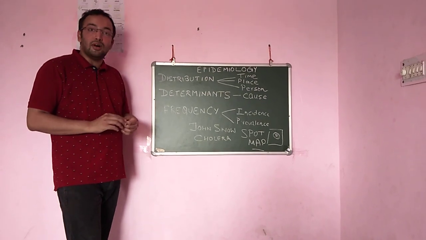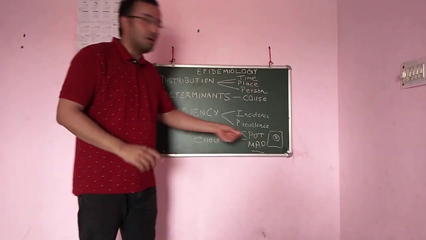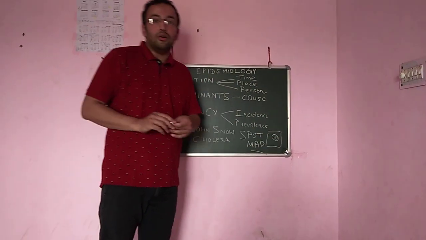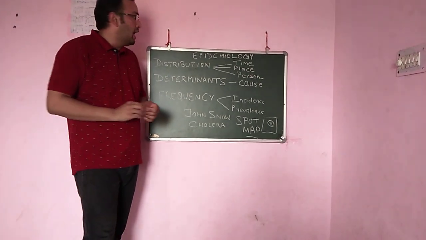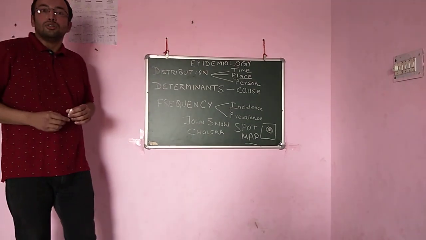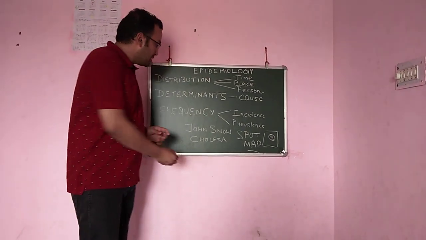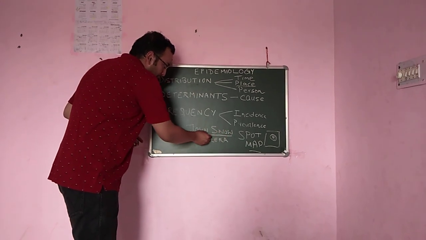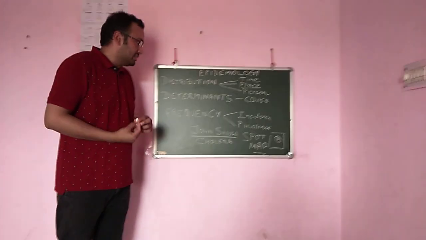And this was at a time when the cause of cholera was not known. So he started the first scientific investigation of epidemiology and he followed the technique called shoe leather epidemiology. Just by following shoe leather epidemiology, John Snow controlled the cholera deaths.